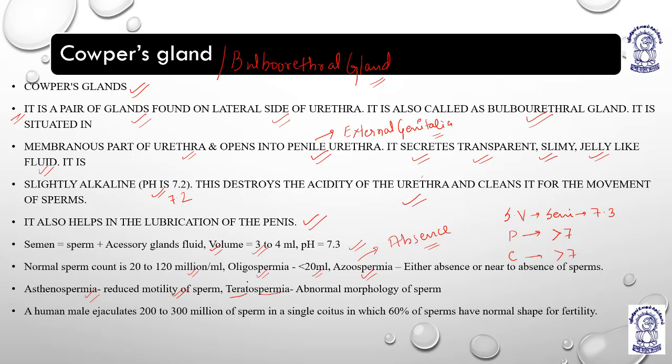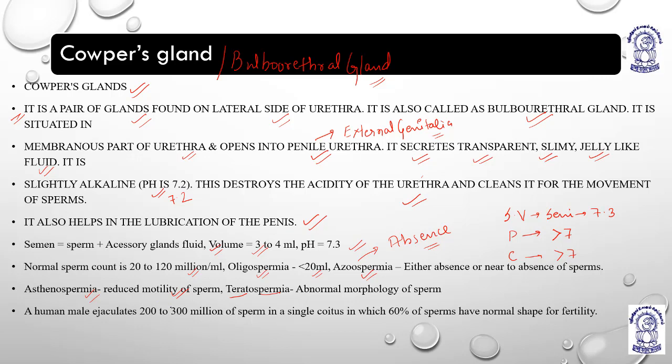Asthenospermia is reduced motility of sperms because of any reasons. It can be because of reduced secretion of testosterone, or any dysfunction of the testis, or any other causes. Teratospermia is abnormal morphology of sperm. The sperm morphology becomes different. It becomes something unusual, right?